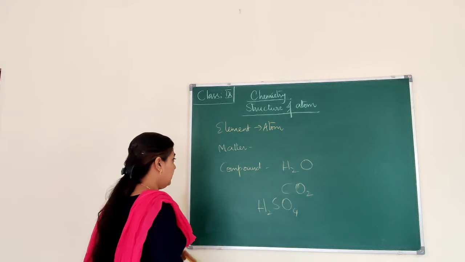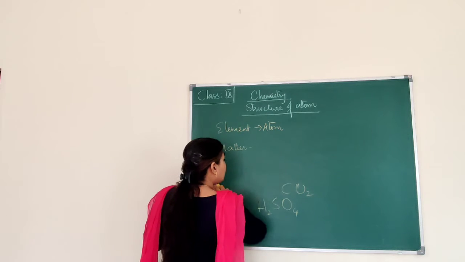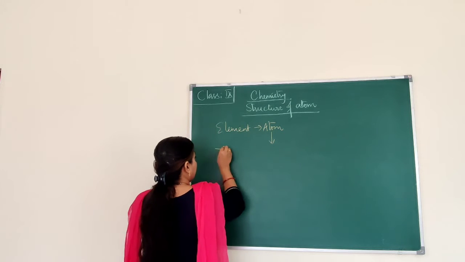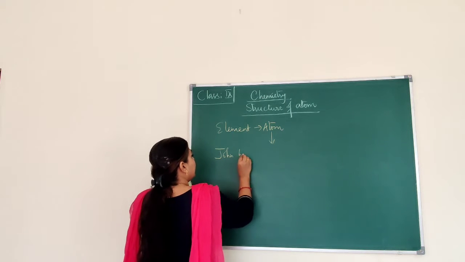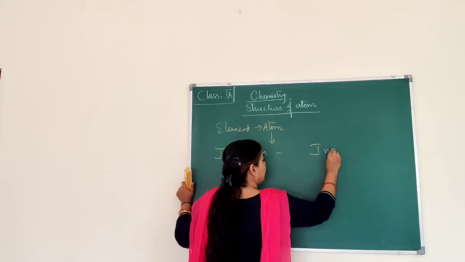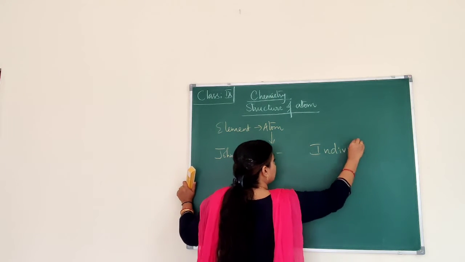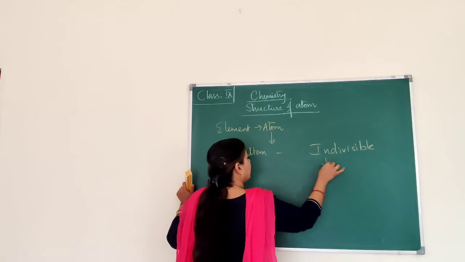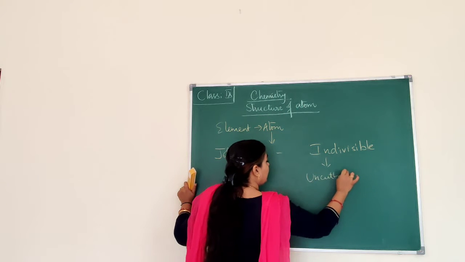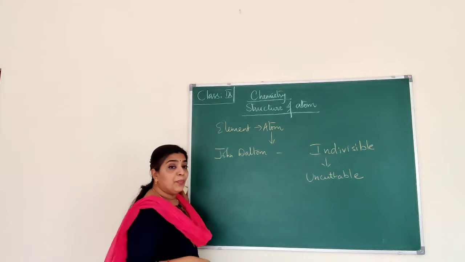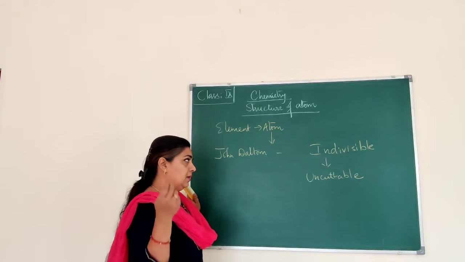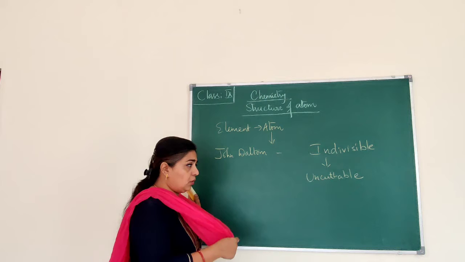John Dalton told that atoms are indivisible, right? What did John Dalton say? He said that atoms are indivisible. Indivisible means it cannot be cut. It means uncuttable. Atomio means that which cannot be broken. Uncuttable. That's what he told.